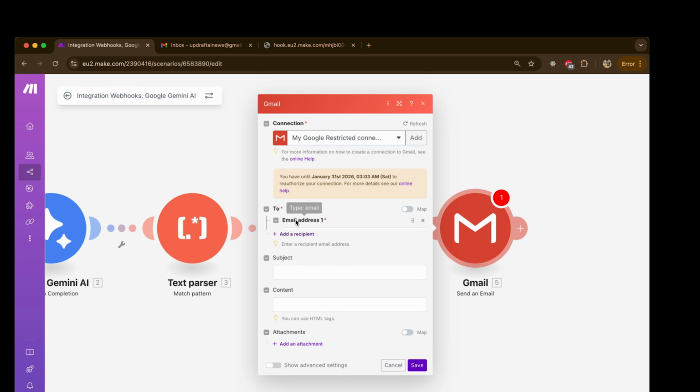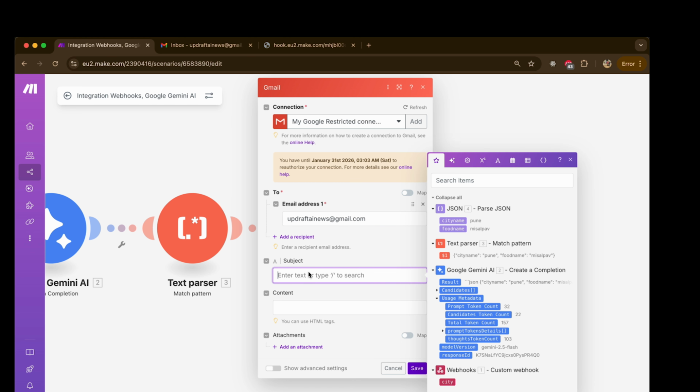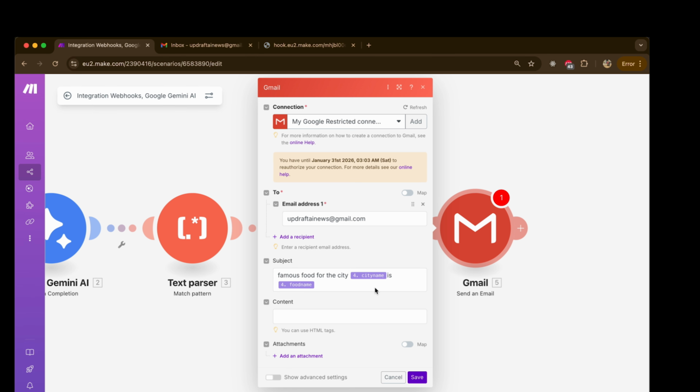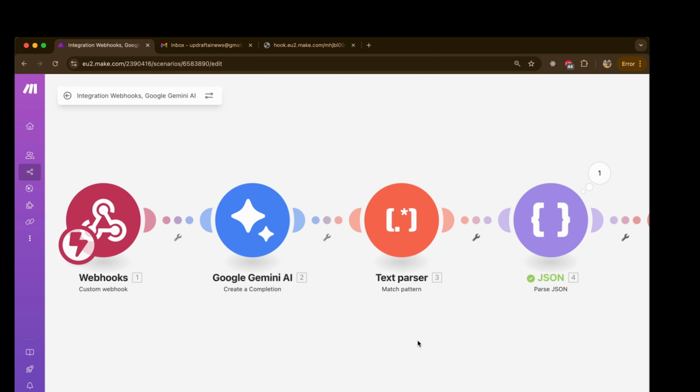For my recipient, I will add my email ID, to which the mail should be triggered. So I'll add updraft AI news at gmail.com, and for the subject I will say famous food for the city. I will reference the city name which we got from the previous module, and the food name. Okay, this looks perfect. So I will click on save. Now our pipeline got completed.